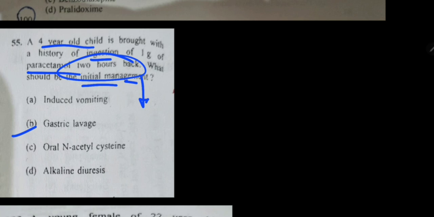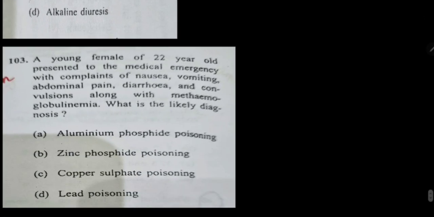Next question. A young female of 22 years presented to the medical emergency with complaints of nausea, vomiting, abdominal pain, diarrhea and convulsions along with methemoglobinemia. So this you will have to remember. This is a direct question. This came for the first time. The answer is copper sulfate.